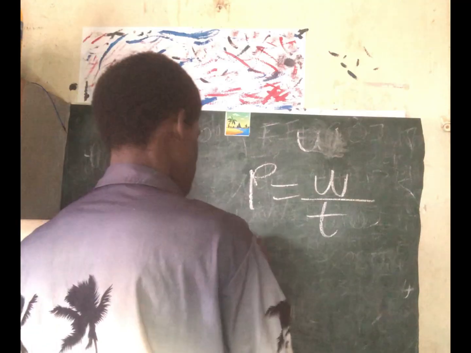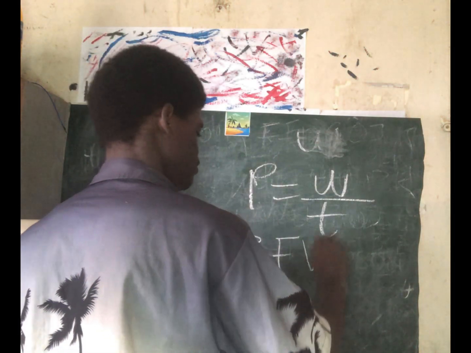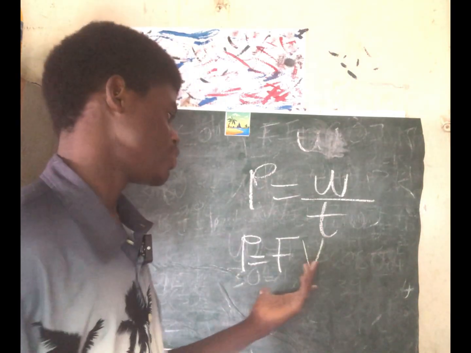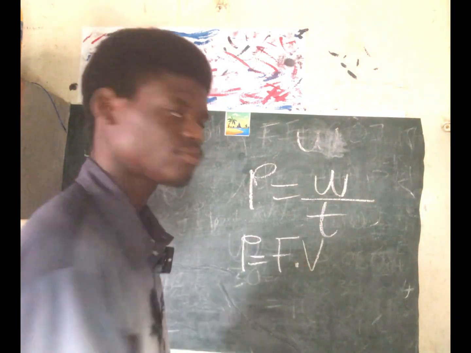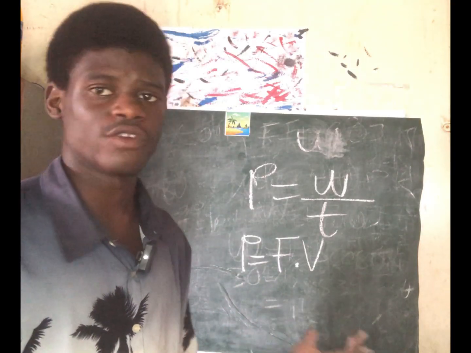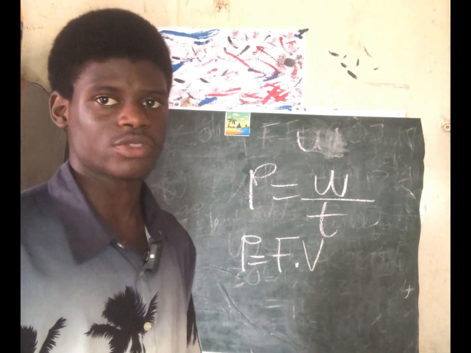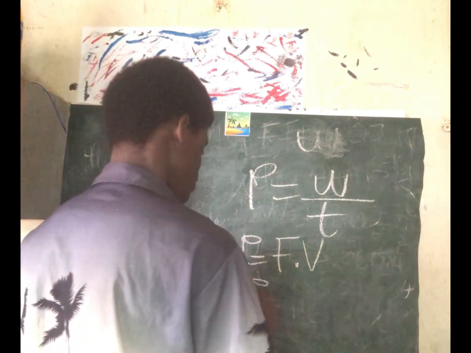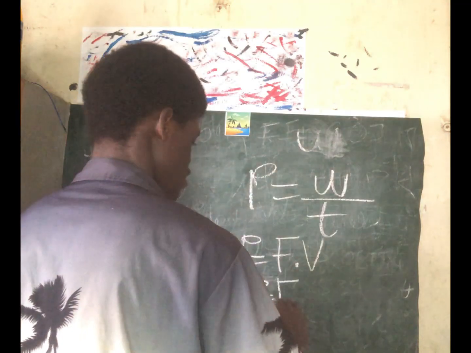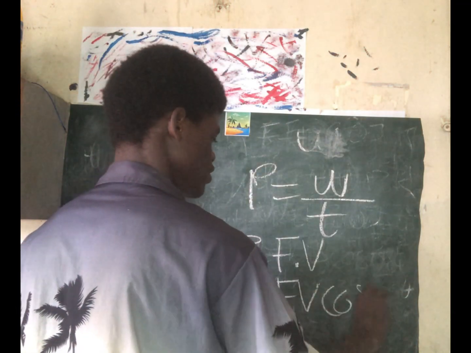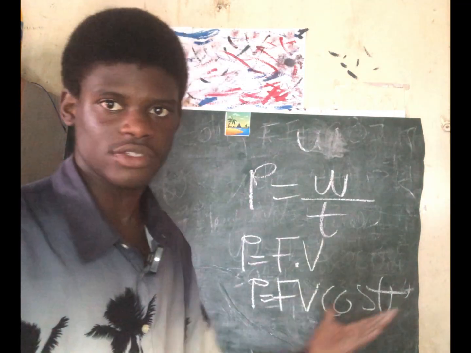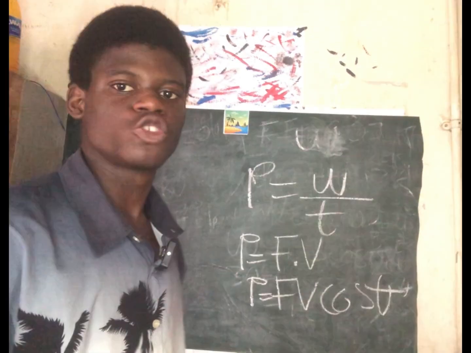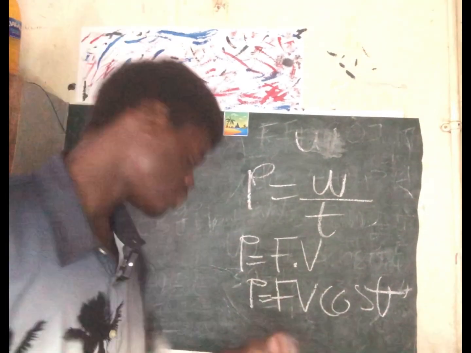You should also know that power is force times velocity, and power is a scalar quantity. So this force times velocity is F dot V. Since power is a scalar quantity, F dot V has to be a scalar product. So we use F dot V. And it can also be written as power is equal to FV cos theta, as far as it's still a scalar product. So power can also be FV cos theta.